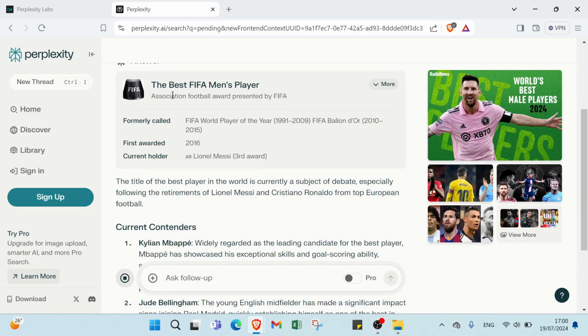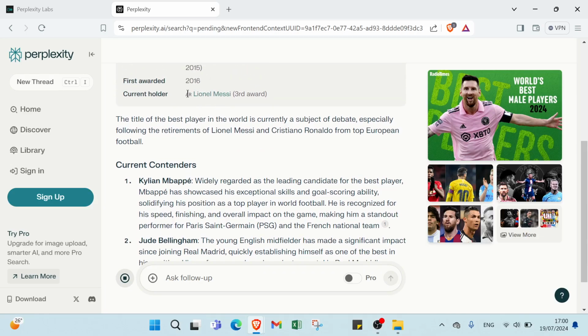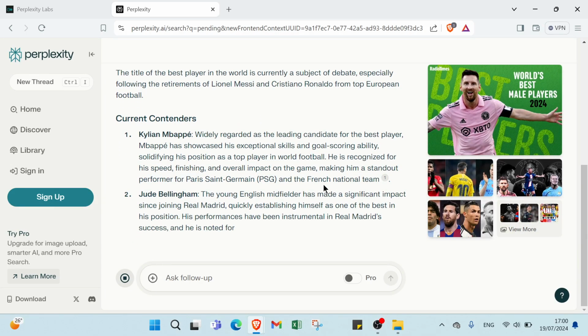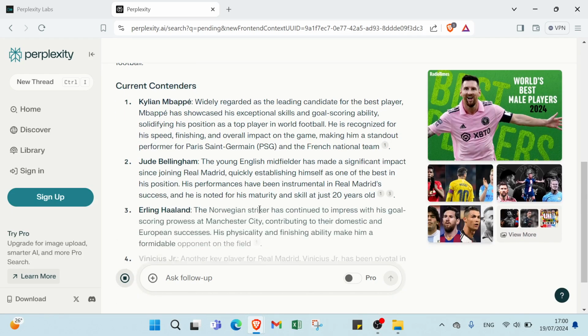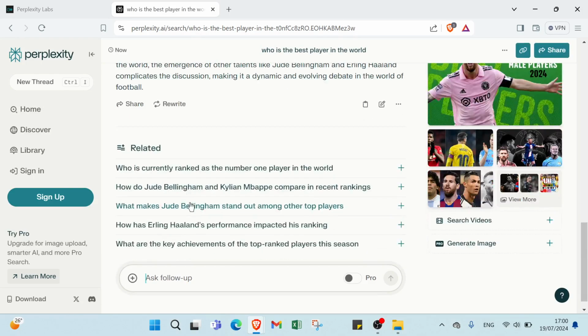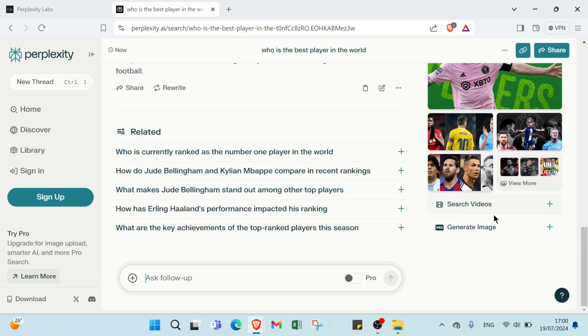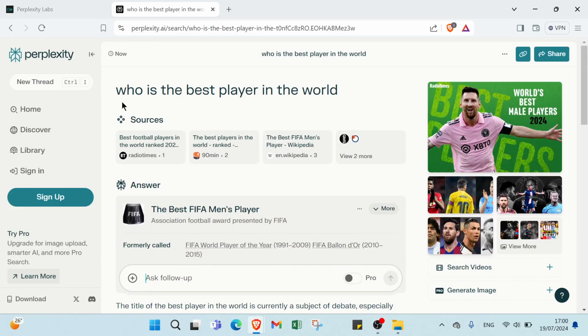As you can see, the answer is that the best in FIFA, we have Leo Messi. We have also pictures. We have current candidates also. And also we have historical context, as you can see, related, search videos, generate image. So a lot of things that confirm who is the best player in the world.